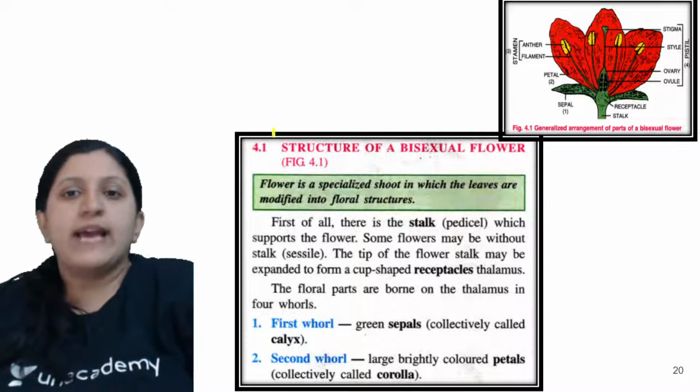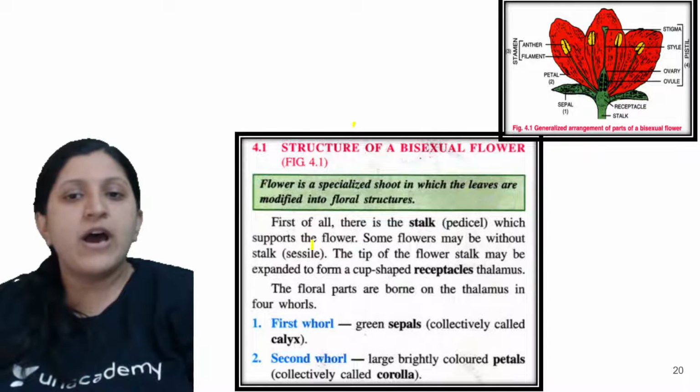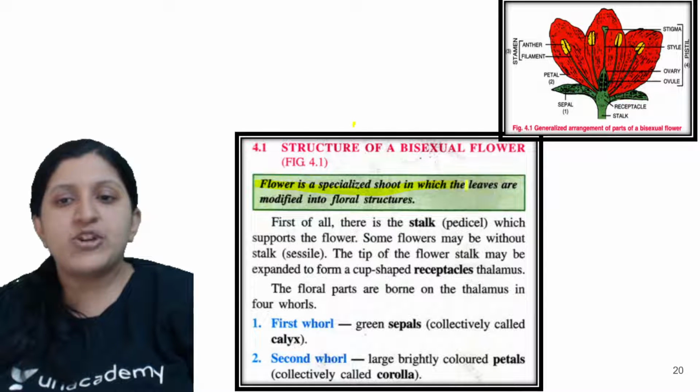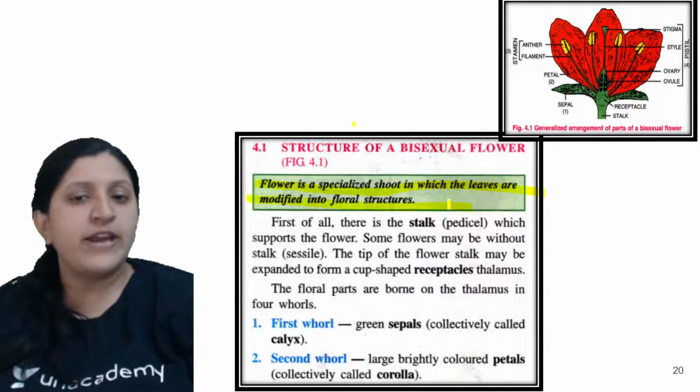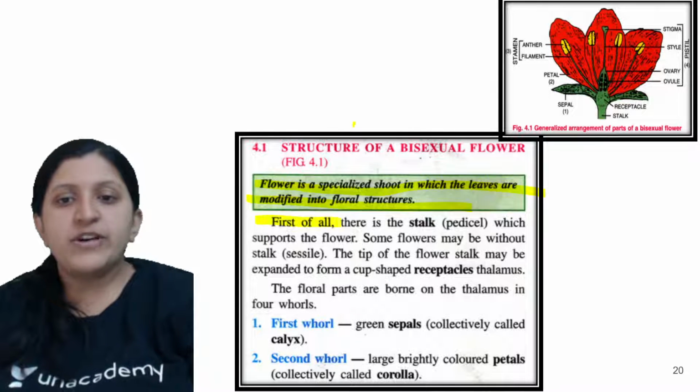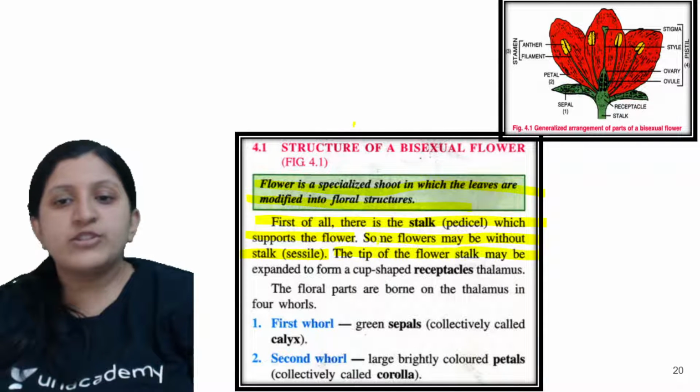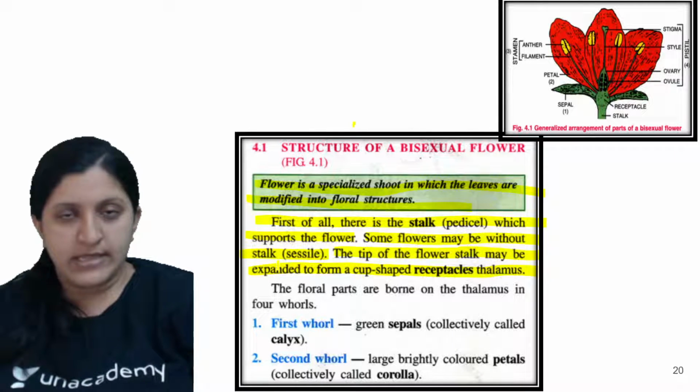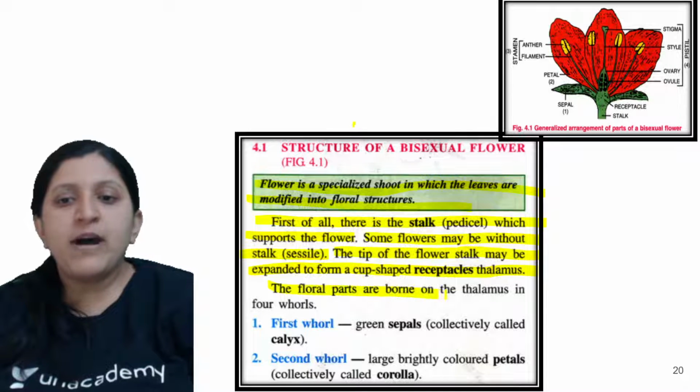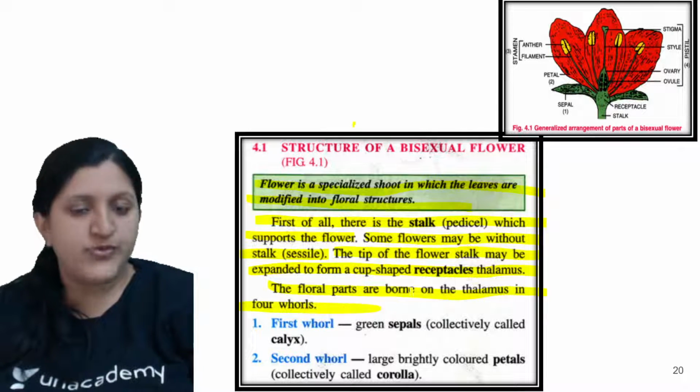So let's have a look at this. Structure of a bisexual flower. A flower is a specialized shoot in which the leaves are modified into floral structures. First of all, there is a stalk which supports the flower. Some flowers may be without a stalk, and the tip of the flower stalk may be expanded to form a cup-shaped receptacle, the thalamus. The floral parts are borne on the thalamus, that is, four whorls.